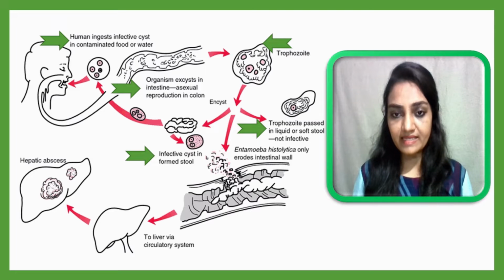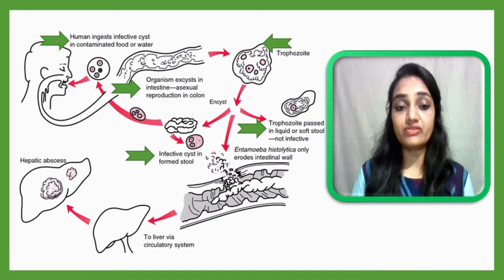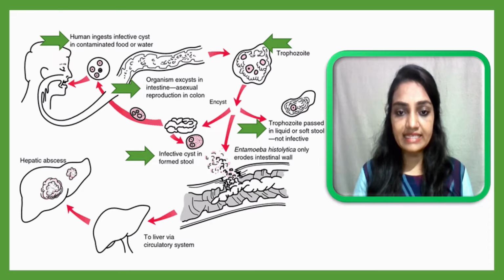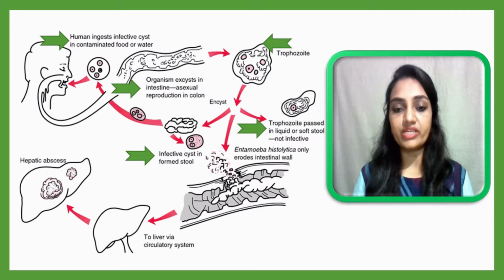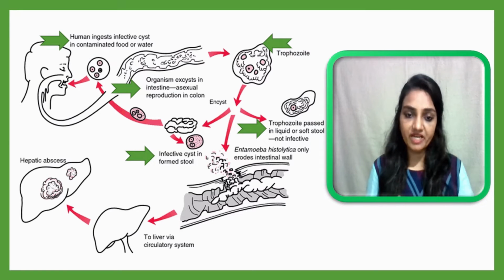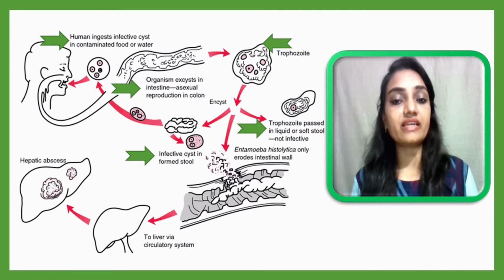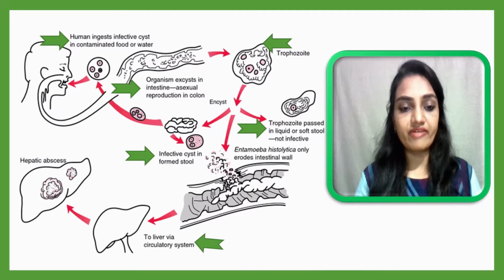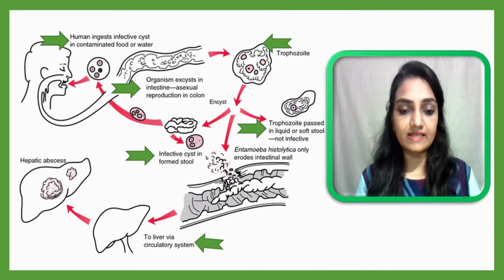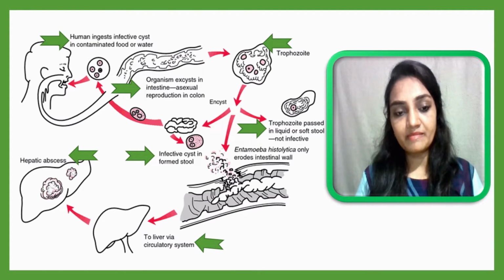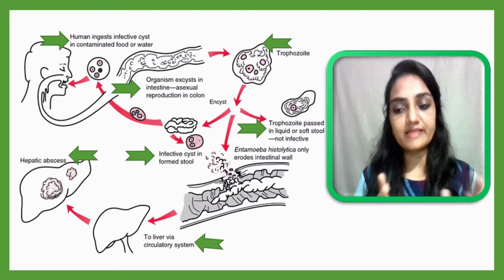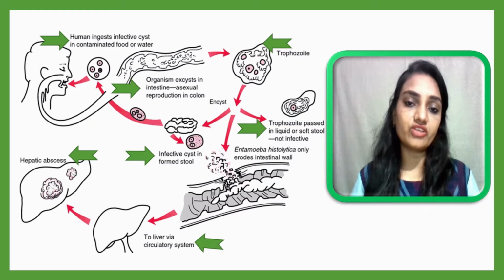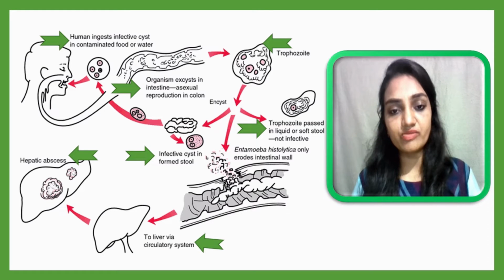Infective cyst. This means this trophozoite is converted into a cyst. Then encystation of the trophozoite occurs, and if that encysted cyst enters the human body, at that time only this infection will spread. It means Entamoeba histolytica can develop symptoms in the human body. And finally, sometimes this infective cyst will be transported by blood currents to the liver, and sometimes hepatic abscesses and pus, meaning pus may develop in the liver, and these are all the stages of Entamoeba histolytica inside the human body.